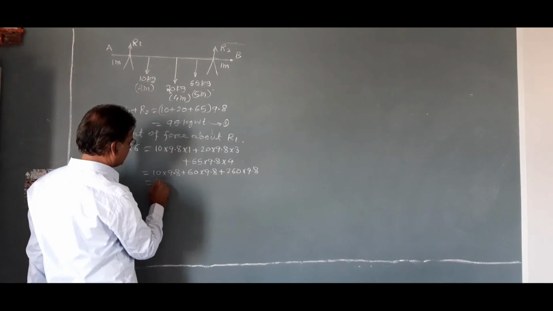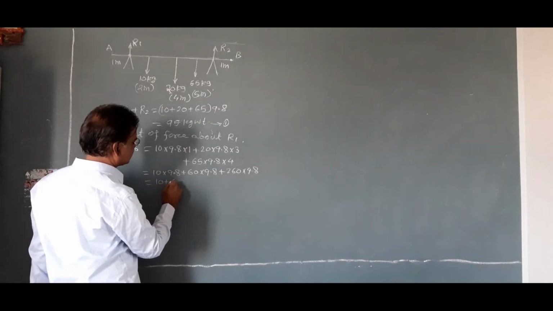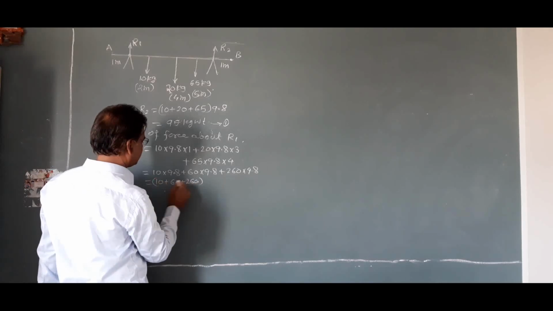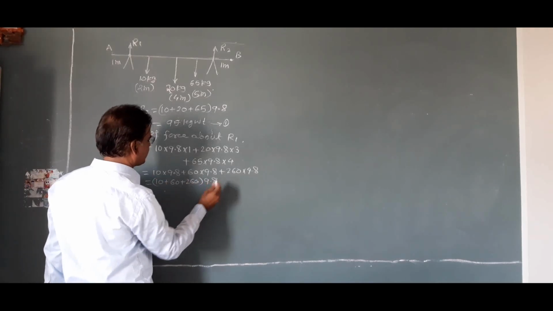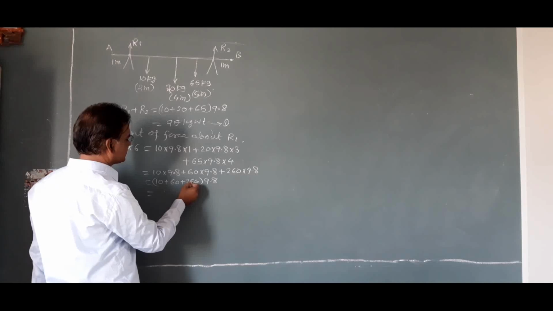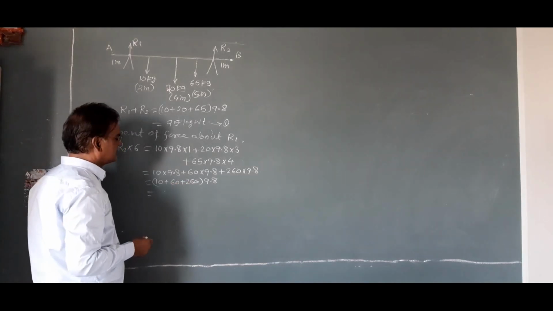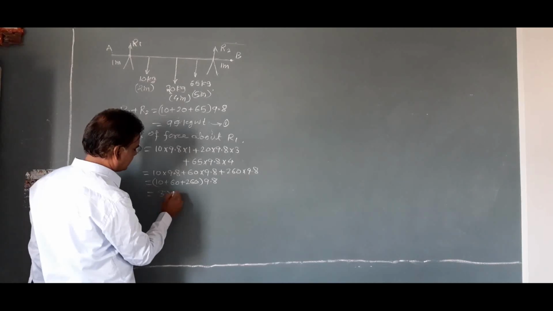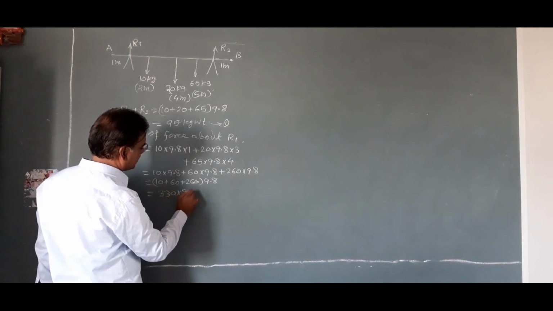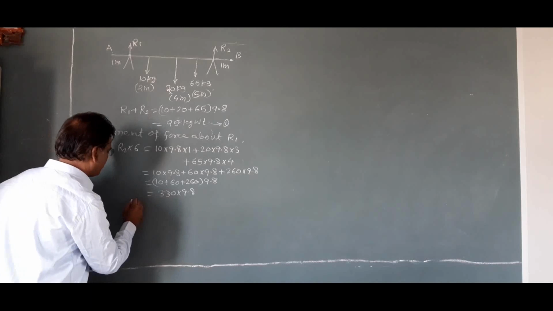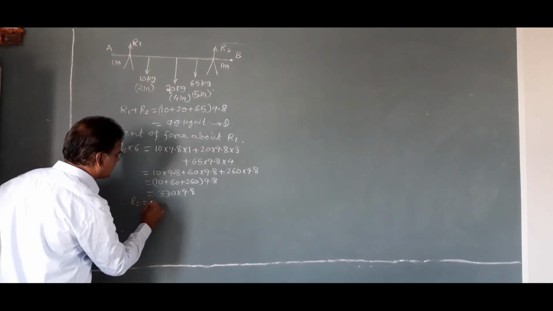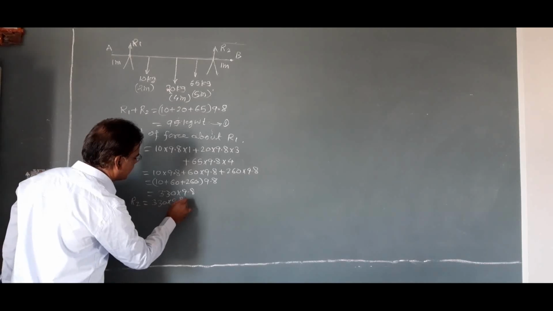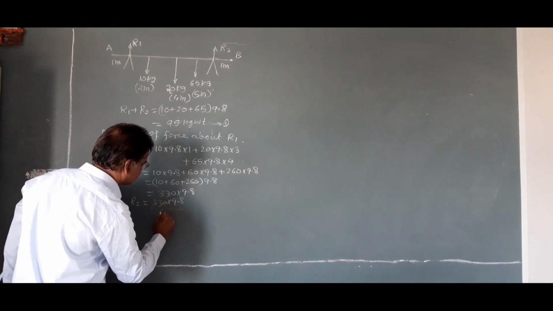That is equal to 10 plus 60 plus 260 into 9.8. That is equal to 260 plus 60, 320 plus 10, 330 into 9.8. Therefore, R2 is equal to 330 into 9.8 upon 6.